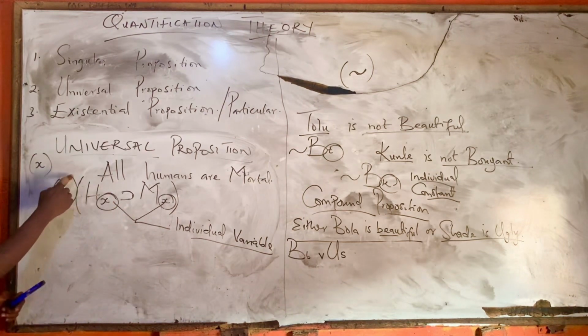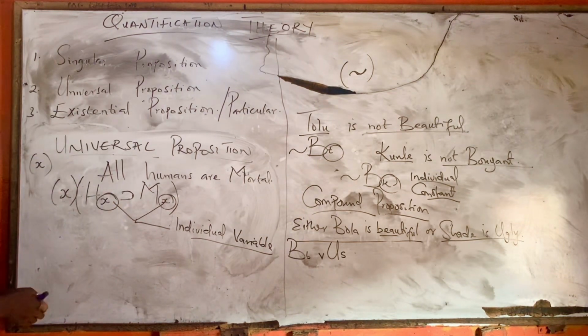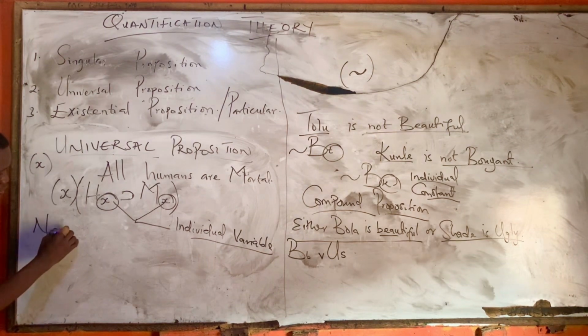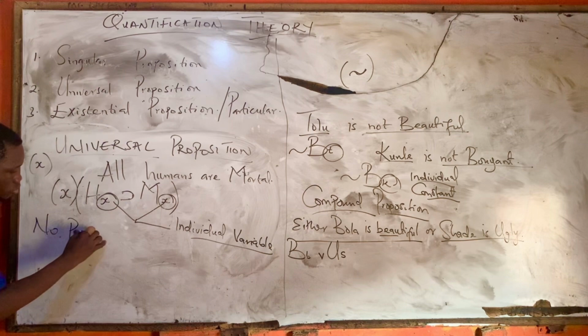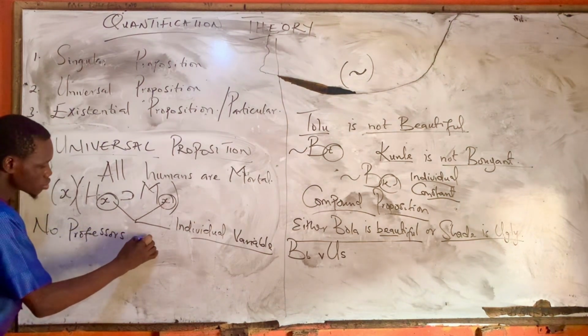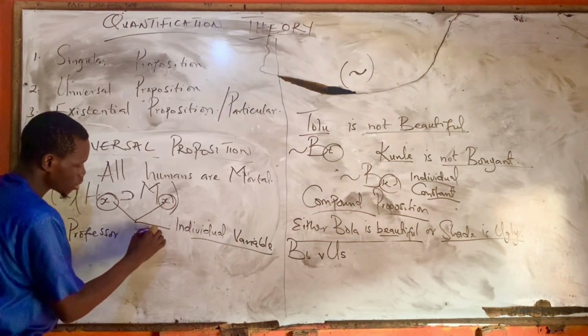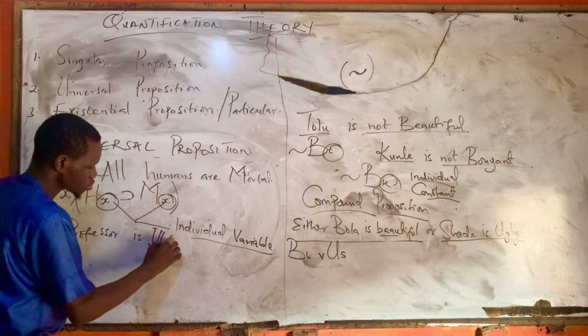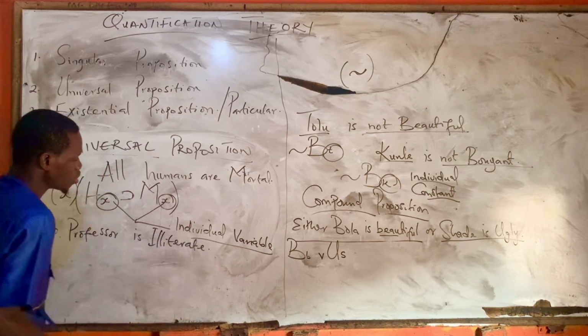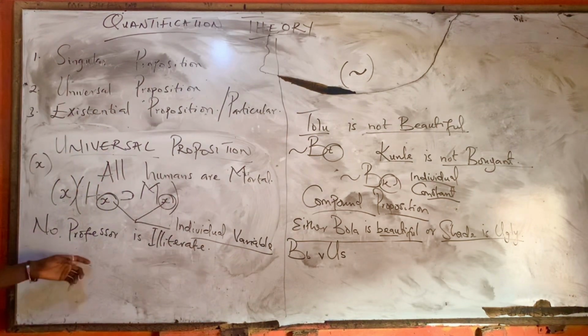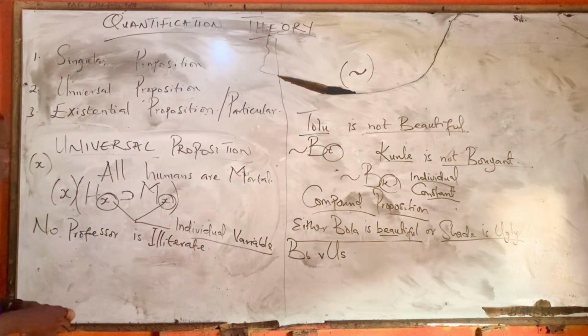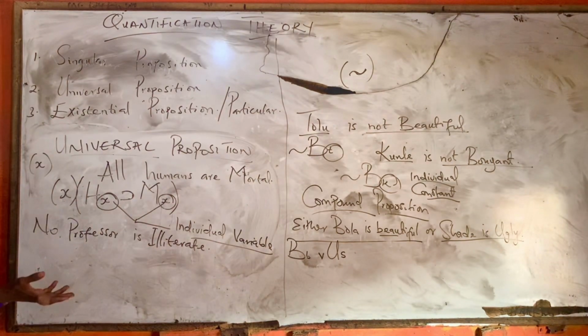So let's go to negative proposition, universal or general negative proposition. If I say that no professor is illiterate. Okay, so no professor is what? Illiterate. How do you symbolize this?